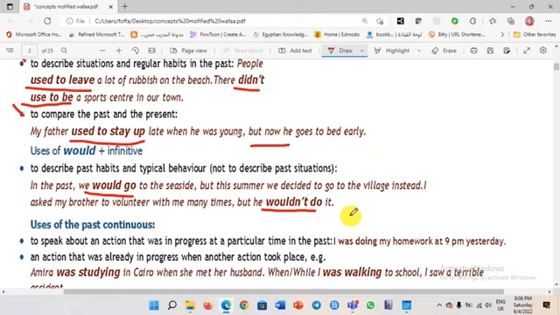Actually, we can only use would in the past with action verbs. So we use would with action verbs, not stative verbs. In the past, we can say, I used to love, I used to know, but we can't ever say, I would love or I would know. Okay, so notice that very carefully. With stative verbs, we don't use would. We use would in the past with action or active verbs only. Okay, you may proceed. Thank you.